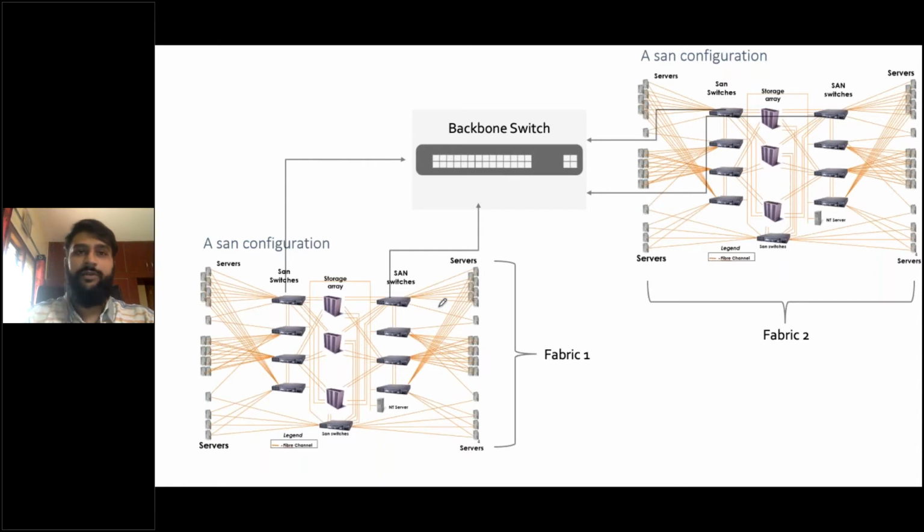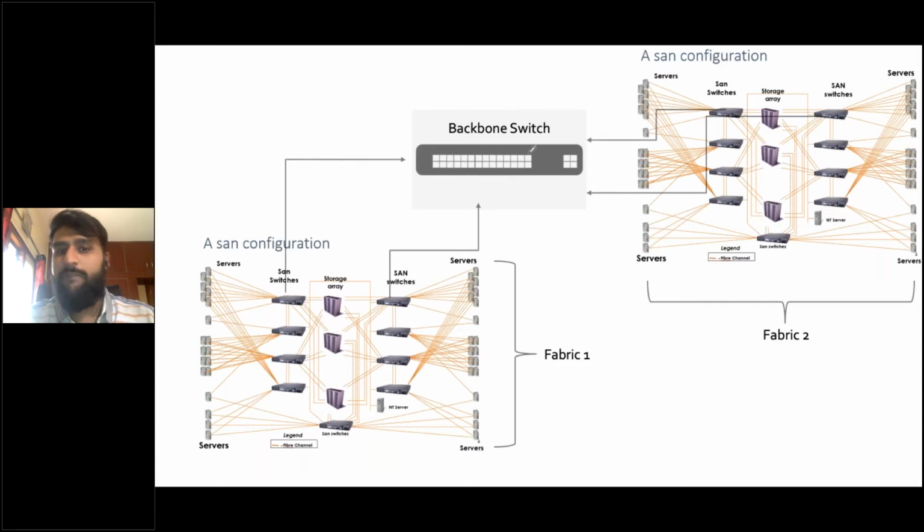Let me give you an example. An array costs like 75 lakhs. One single array costs like 75 lakhs, and some arrays cost like crores. Just one single array costs that much. So look at how much money we are putting into this, because if you lose data, you're gone, you lose clients. So to make sure, a fabric is duplicated. All the data in Fabric 1 is also in Fabric 2. But we need intercommunication, right?